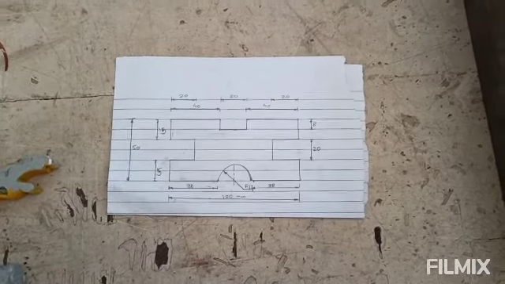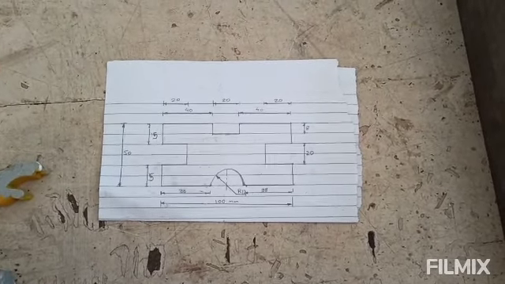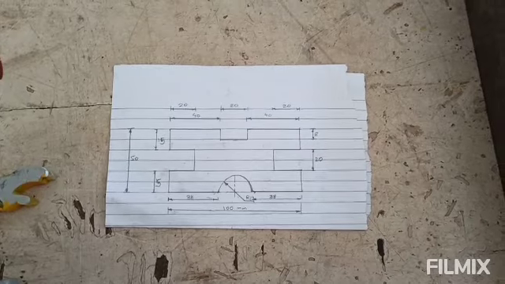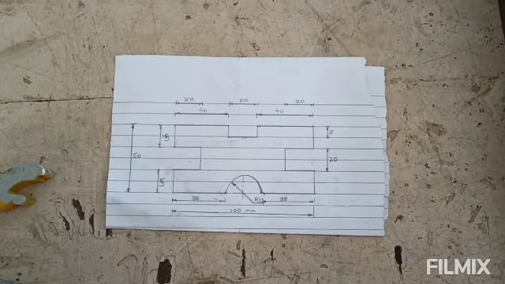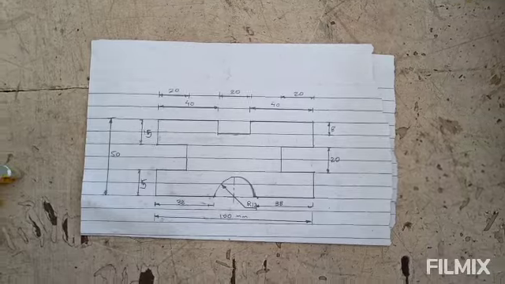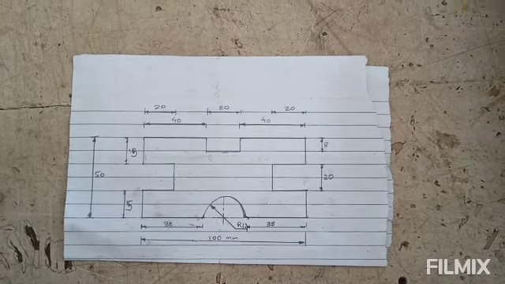So our first operation is making our job material to a 90 degree angle. So this is our drawing.